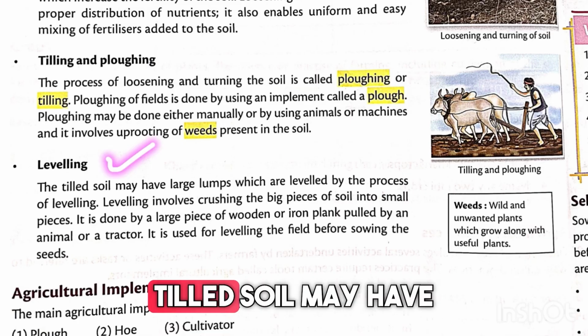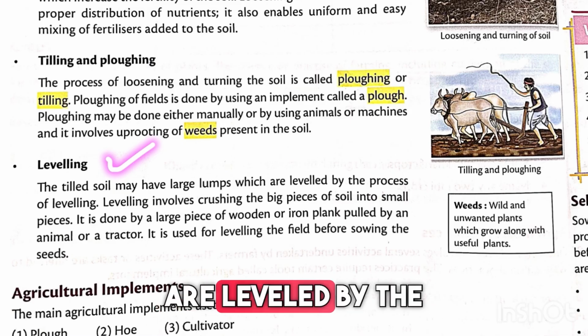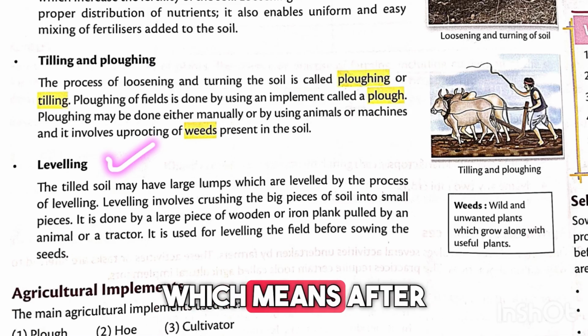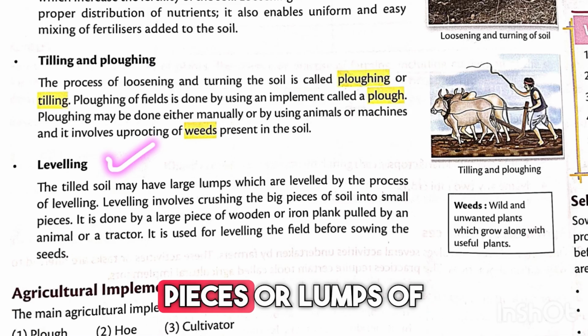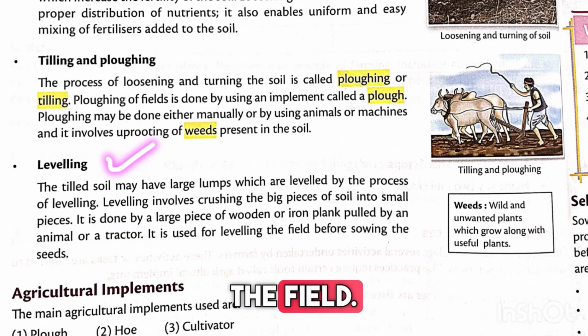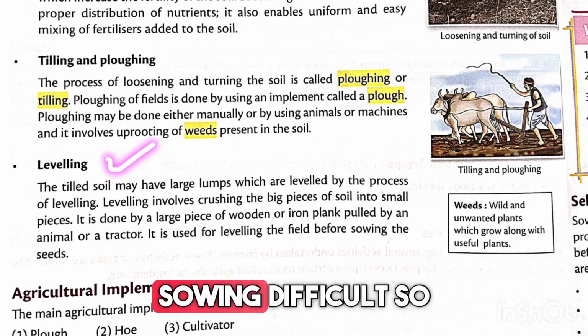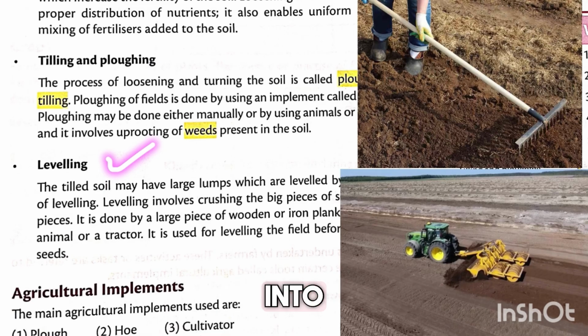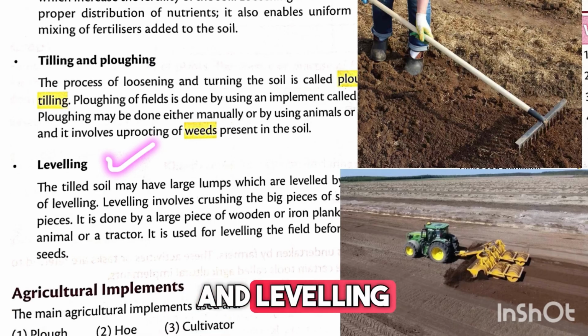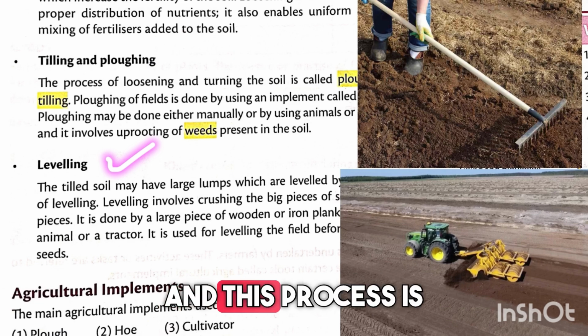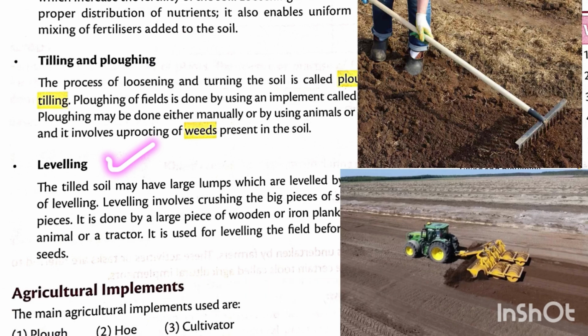So in this, the tilled soil may have large lumps which are leveled by the process of leveling, which means after ploughing, large pieces or lumps of soil remain in the field, and these lumps make sowing difficult, so farmers break them into smaller pieces. And leveling involves crushing the big pieces of soil into smaller pieces, and this process is called leveling, and it makes the field smooth and even.